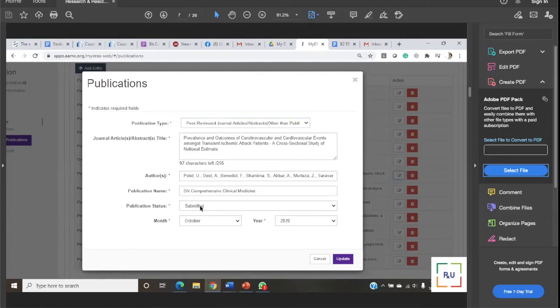So here you can see the submitted status. There is no change here. The only change is that you have to choose depending on which category your article is in. That's why I always recommend my students not to lock your CV until the last moment. Why? Because this status will change all the time. Sometimes something that is in press right now can go to category number 1 within two days. And if you change from category 2 to category 1, your publication will be deleted. So you have to do the whole hard work again, or save it somewhere and copy paste it. That's why we recommend students do it at the last moment. Okay.